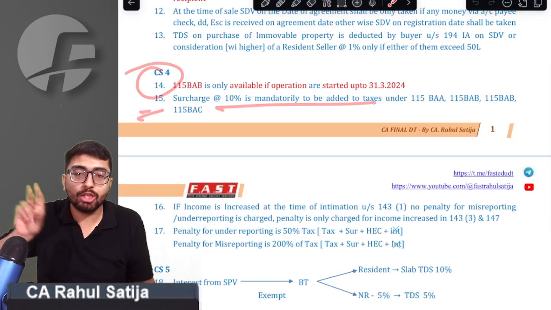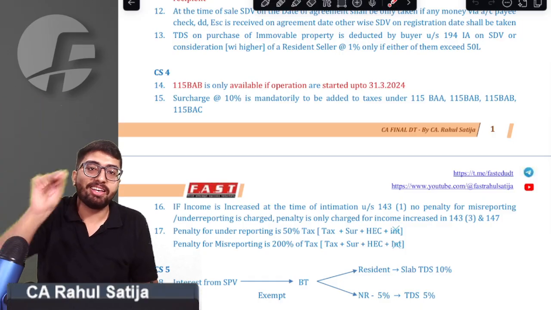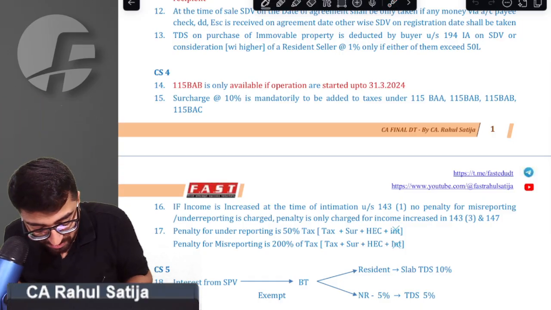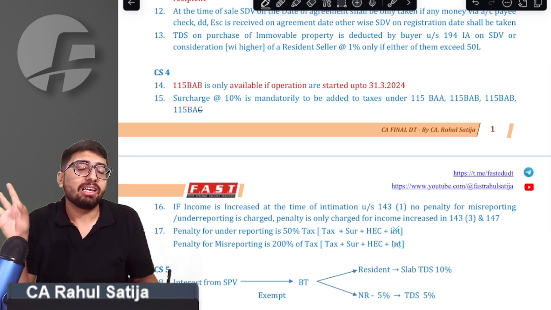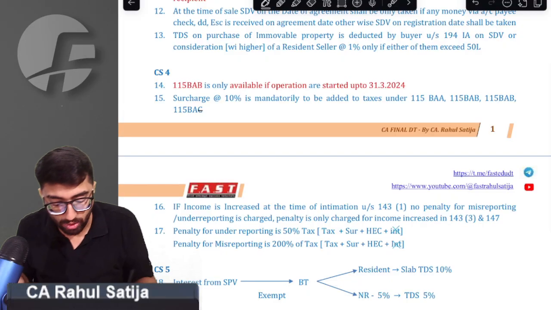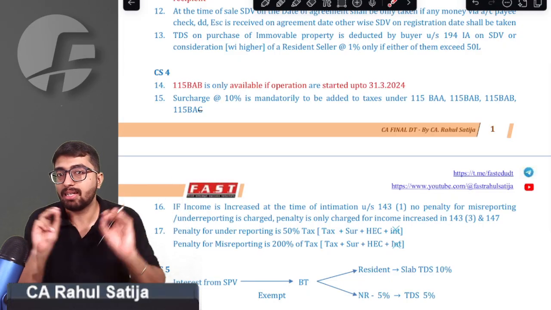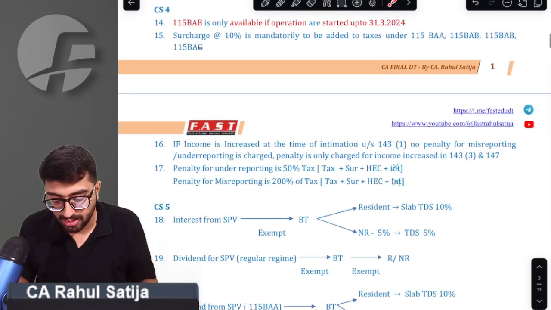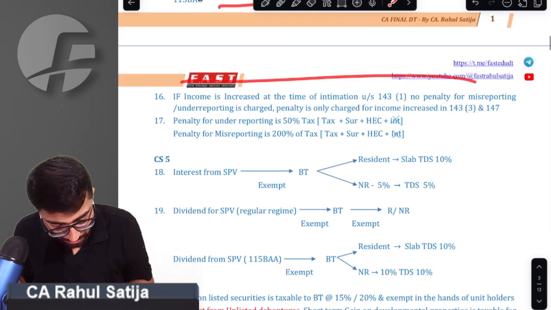Whenever you are opting for 115BAA, BAB, BAD, and BAE, not BAC, you have to add a 10% surcharge. Mandatorily, you have to add a 10% surcharge. Sir, we got it.